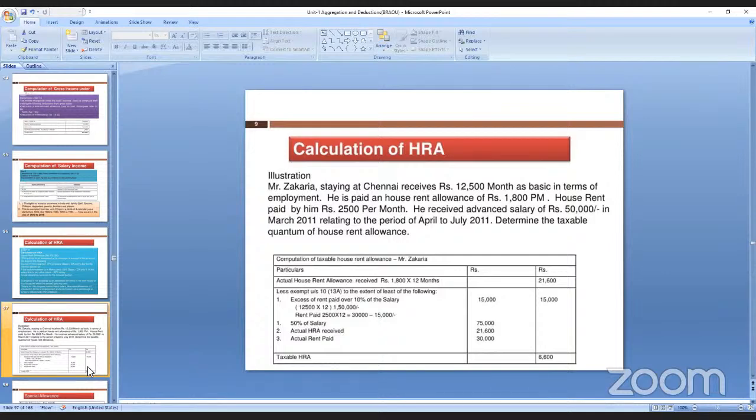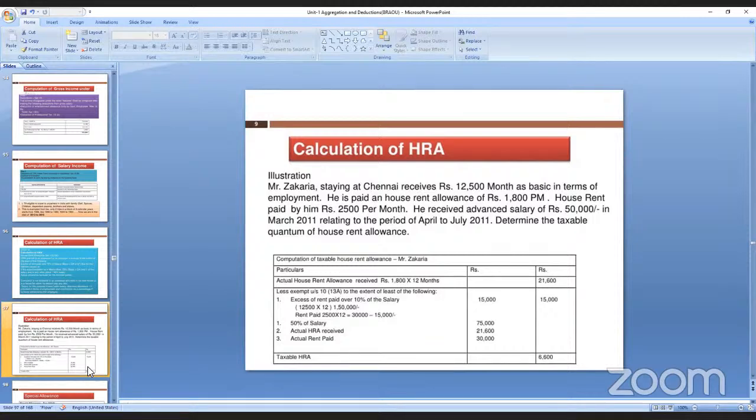Whichever is the least of the three amounts, that amount you have to deduct from the house rent allowance. If the amount is more than the actual allowance, then it leads to a loss. Okay. Excess of rent: 12,500 into 12, how much is it? 15,000. And next is 50% of salary.